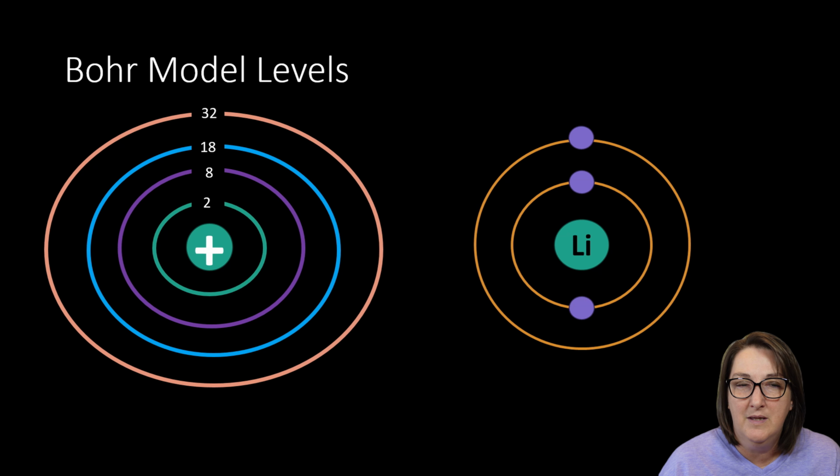So he came up with the idea that this first ring can only hold 2, the second ring holds 8, the third ring holds 18, the fourth ring holds 32, and there are other numbers for those other rings. And he said, all right, I cannot have any more than 2 electrons in this first ring. If I have more than that, it needs to go to the next level.